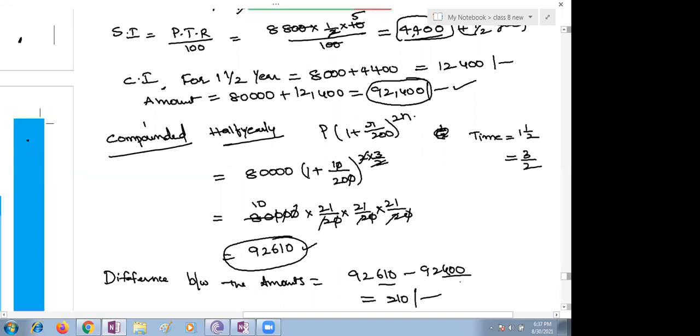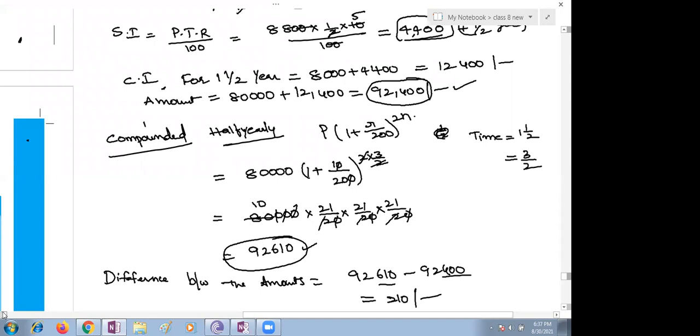Yes, 210 rupees extra. Ma'am, but for 1 year it will be more, no, ma'am? For 1 year, annually you are calculating, you are getting 92,400. Half yearly you are calculating, you are getting 92,610.